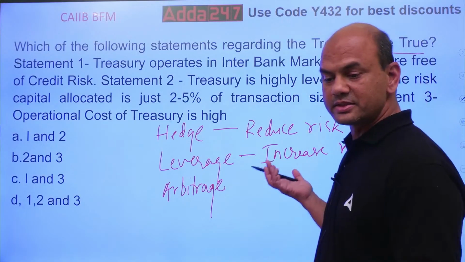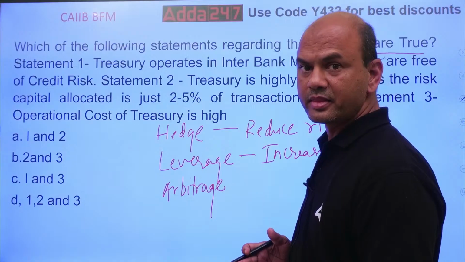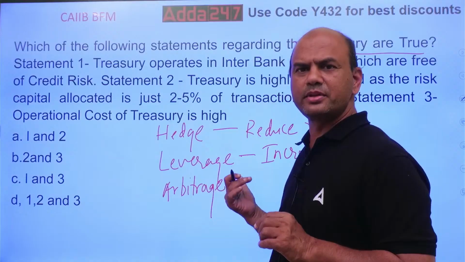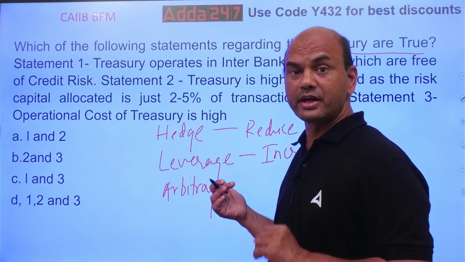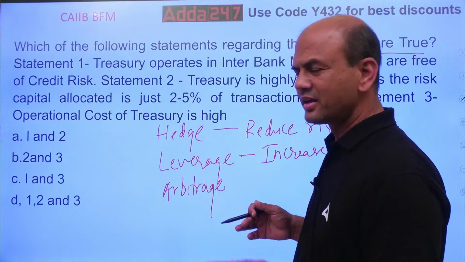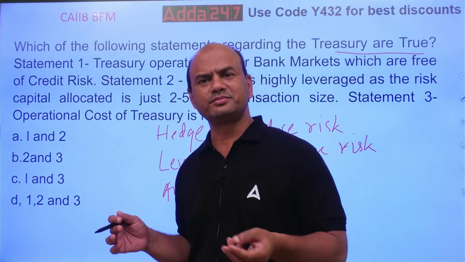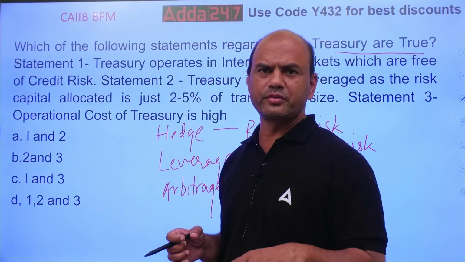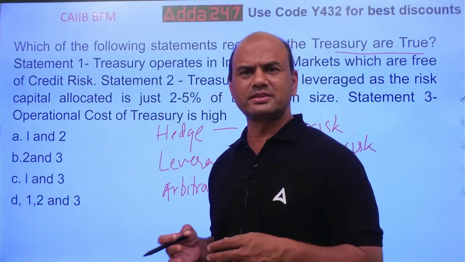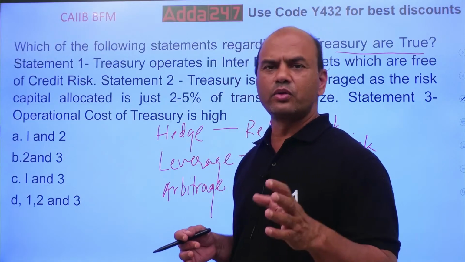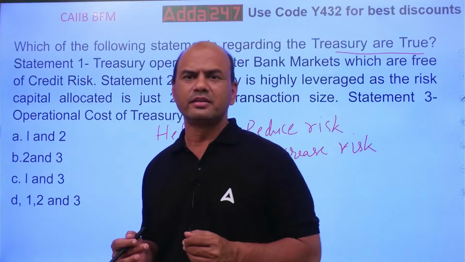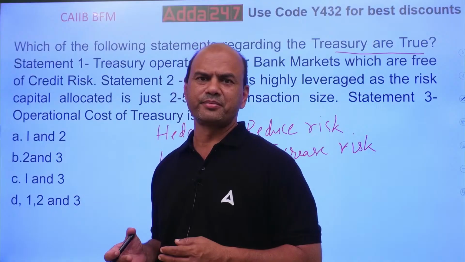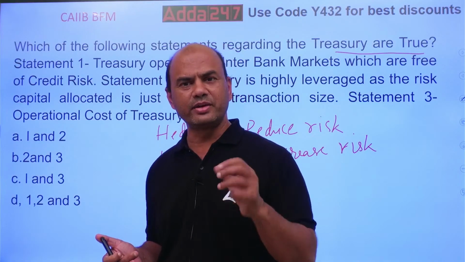What do you mean by this leverage? In yesterday's introduction to treasury, I gave you this example of leveraging. Kindly watch that. Very simple. I'll take, let's say, a gold loan from you, 5 lakhs, let's say. You'll give me how much? Around 70%, banks give 70-75%. So I'll take a 70% gold loan from you.